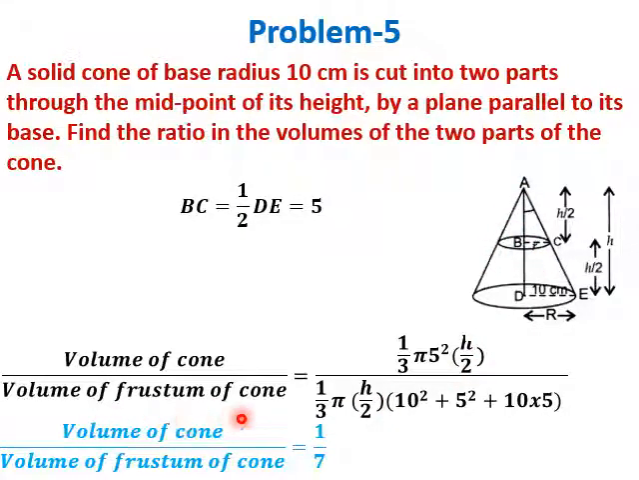Now we find the volume of frustum of a cone, that is this bottom region, which is 1 by 3 pi h. h is here h by 2. This height is h by 2, times capital R square, 10 square, plus small r square, 5 square, plus capital R into small r, that is 10 into 5. 1 by 3 pi will get cancelled. h by 2 will get cancelled. So solving this, we will get the ratio as 1:7.